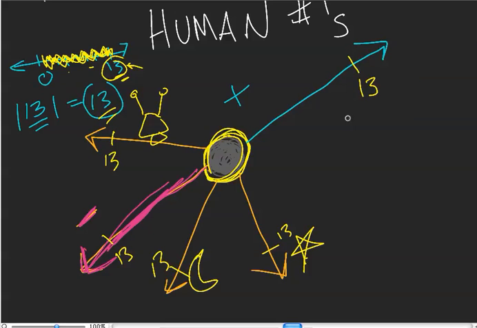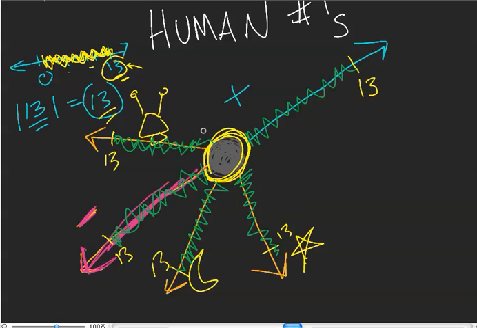Well, let's see what they get. Here's the human number measured out to 13. Here's the star number measured out to 13. Here's the moon number measured out to 13. Here's the negative numbers measured out to 13. And then we have the alien race numbers measured out to 13. And what you kind of notice is all these numbers, if they were drawn to scale, if I drew the 13s in the right places, they would all be the same distances. They wouldn't change. From the black hole, they're all the same.